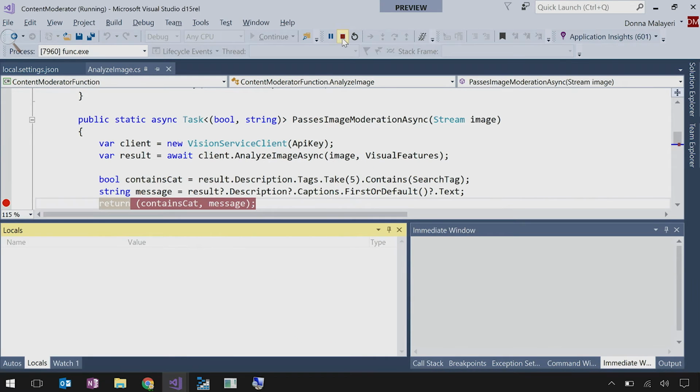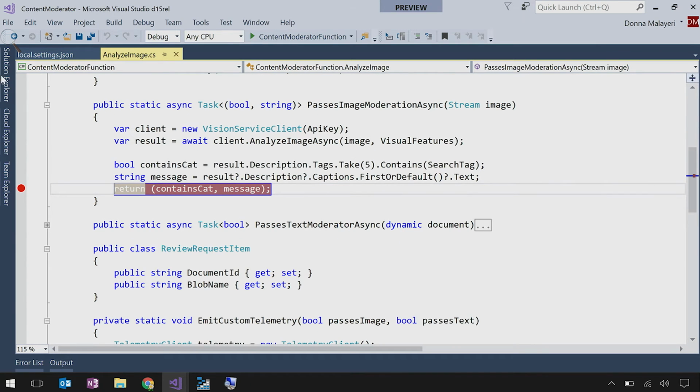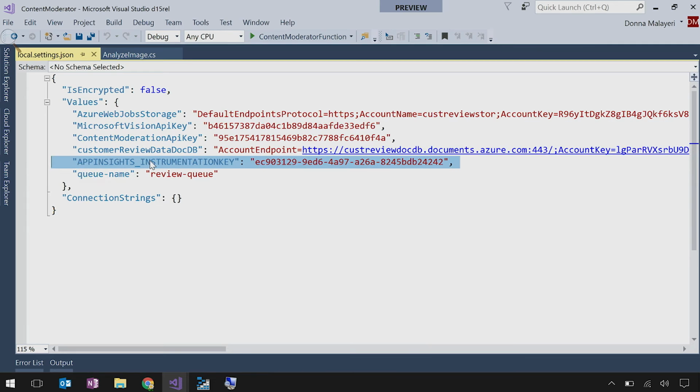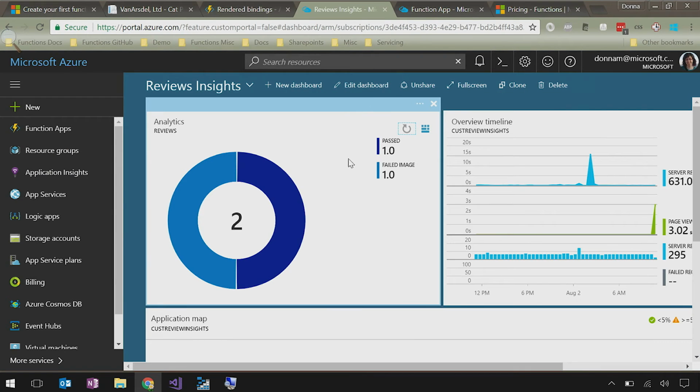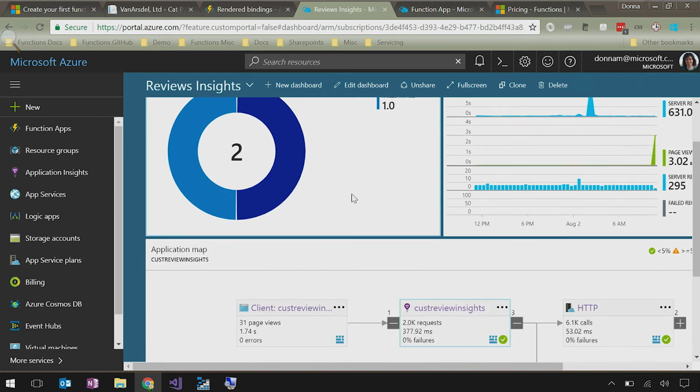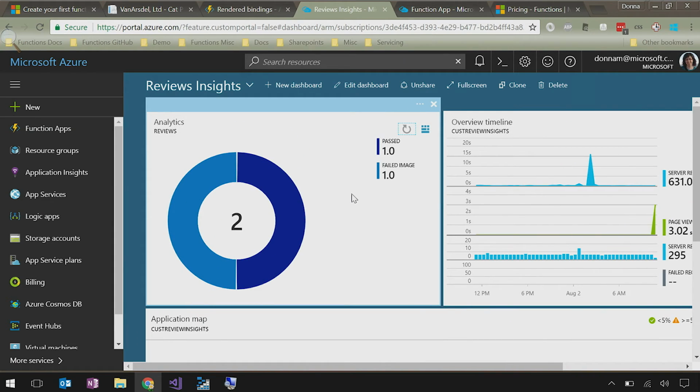But the way I did this is, there are two things here. First off, if you just add an App Insights instrumentation key to any function app, you will automatically get our telemetry. So maybe people don't even know what App Insights is. Oh, that's a good question. Let's dig into it. Application Insights is a tool for monitoring your application, and it will show you all kinds of events, and you can filter on them to see how your app is performing. So once you've deployed it, you want to know, okay, what's going on? Is stuff working? Maybe you'll get some complaint from a customer who says it's not working.